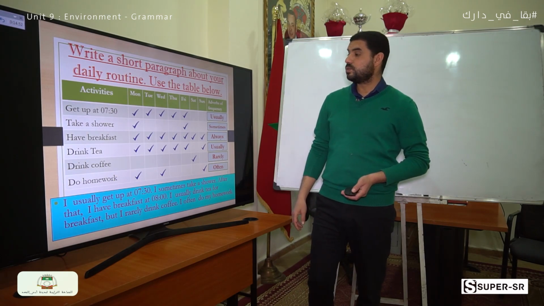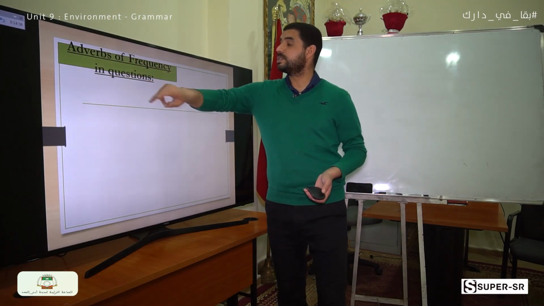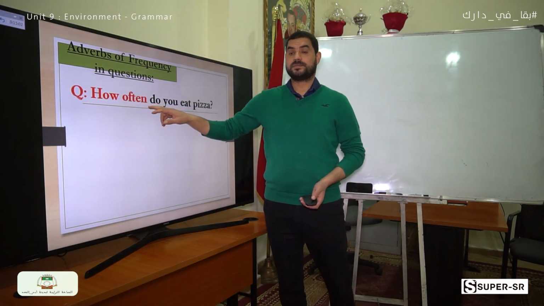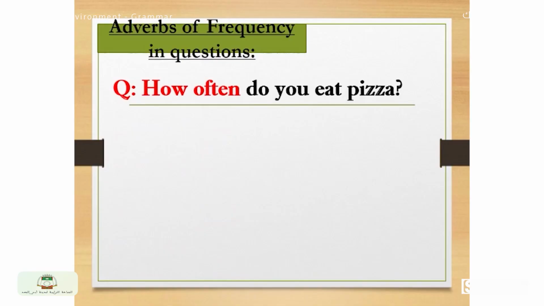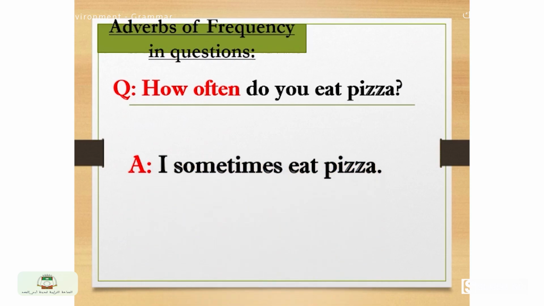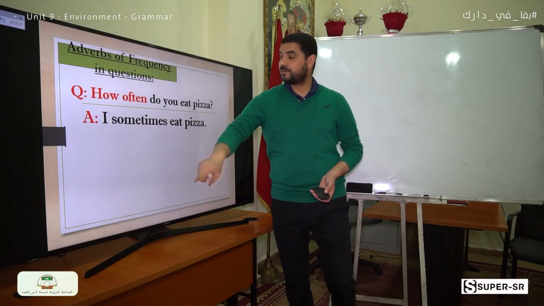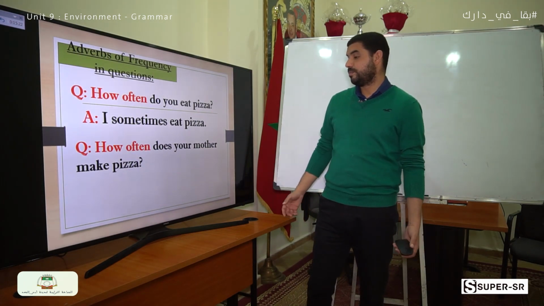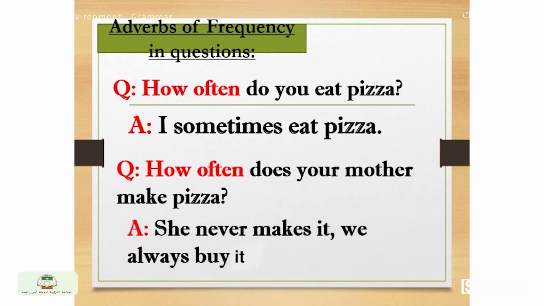Good. Now to ask about adverbs of frequency, which means to use adverbs of frequency in questions, we use the expression how often. For example, how often do you eat pizza? The answer: I sometimes eat pizza. And we use adverbs of frequency in our answers. Another question, how often does your mother make pizza? She never makes it. We always buy it from a restaurant.